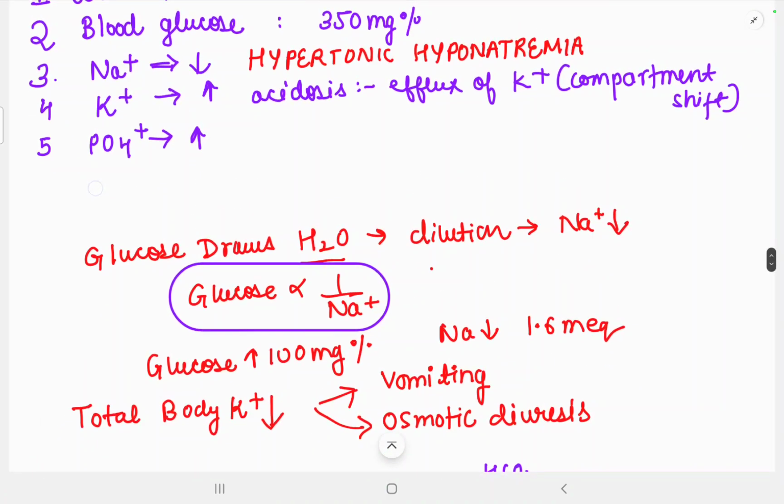Now I'm going to explain why the sodium ion concentration will be decreased. As you know, glucose draws water, causing dilution, and it will lead to a decrease in sodium. As glucose is more in the body, it will draw more water from the tubules, the dilution will take place, and this will result in a decrease in the concentration of sodium.